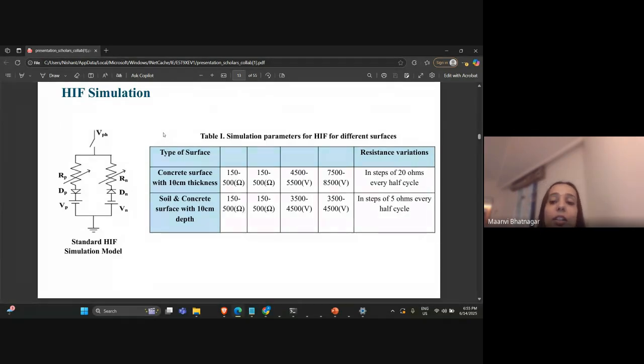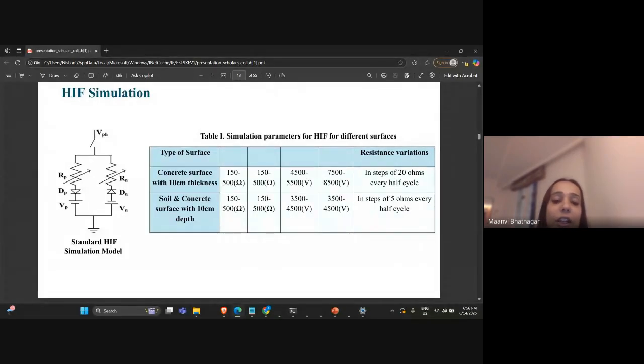So here, sorry, you cannot see this table properly. Sorry for that. This 150 to 500 ohms represents the value of RP and RN, and then 4500 and 5500 and 75 to 8500 represent the value of VP and VM. So these resistance and voltage values we keep on changing to replicate the real life scenarios.